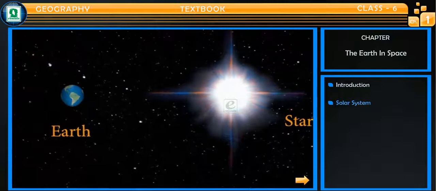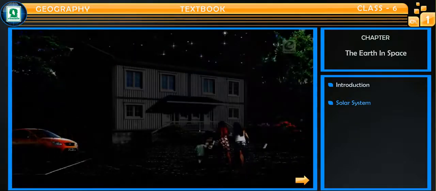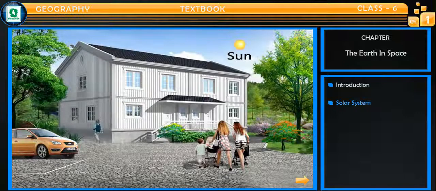Then why do they look small to us? They look small because they are far off from us. Do you know which is the closest star to us? Yes, it is the Sun, our star which gives off light all the time.